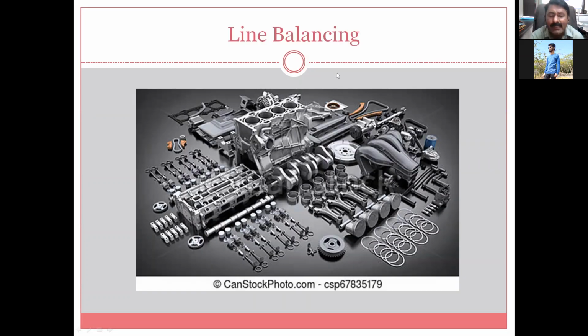So this is a very simple example where engine parts are shown. We will not go into detail about the different engine parts. I just want to highlight this concept of line balancing.